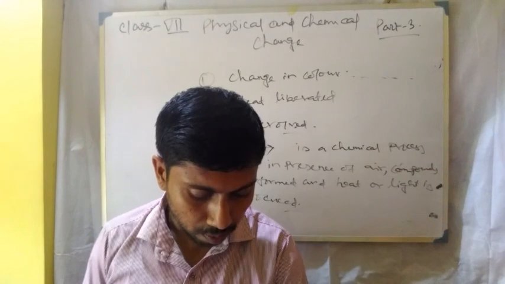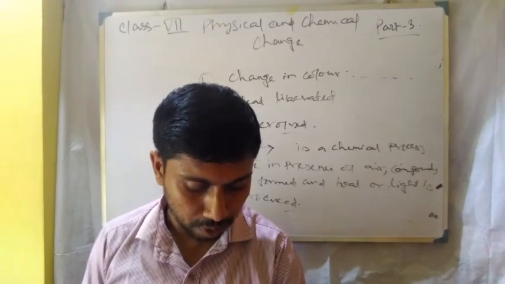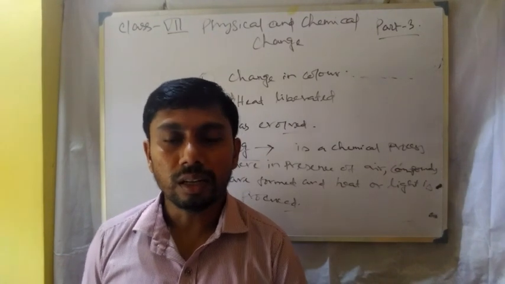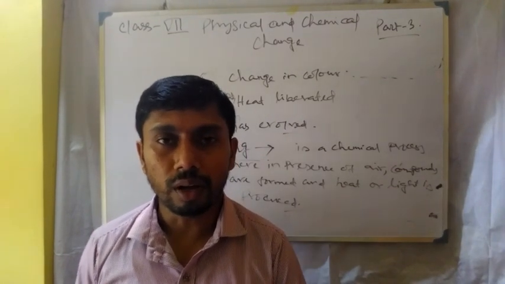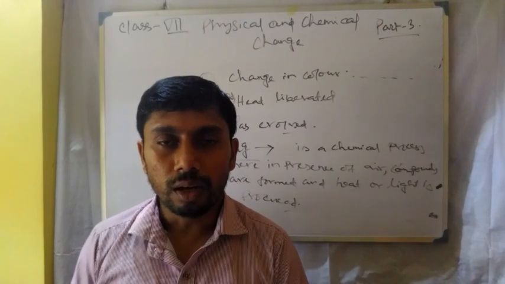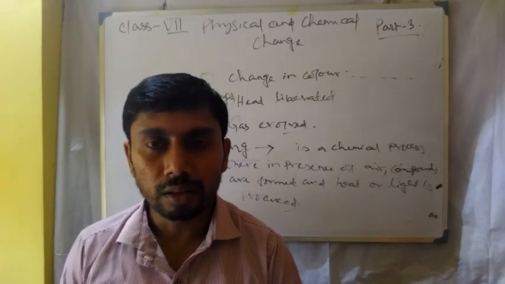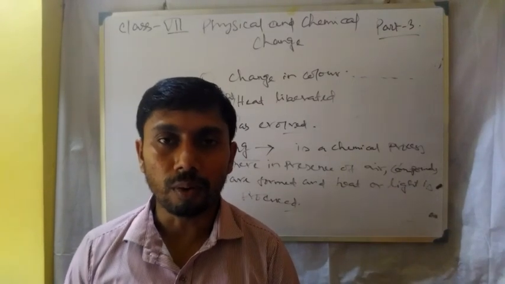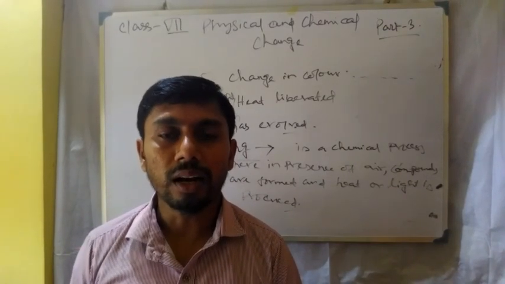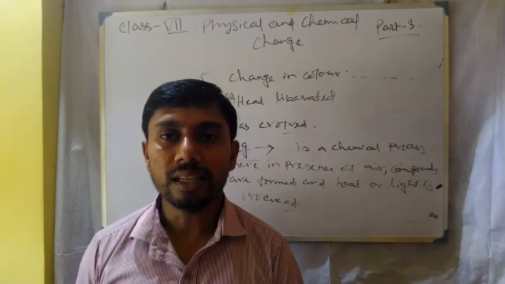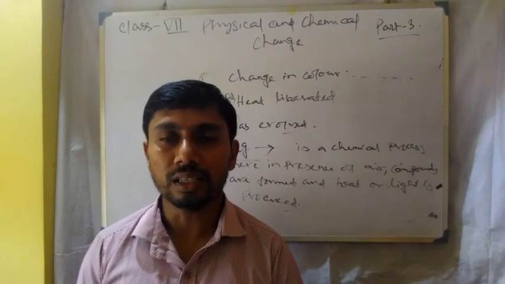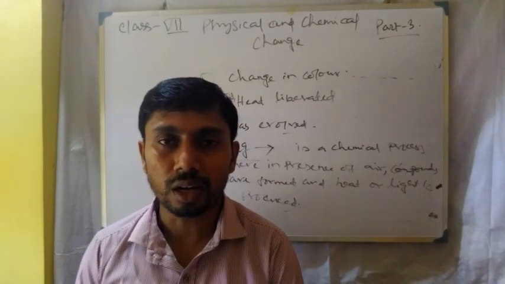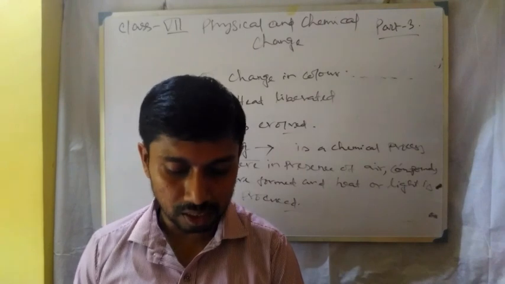Next one, formation of brown color in the slice of an apple or potato is also a chemical change. Here, when we cut a piece of apple or a potato, then in presence of air, an oxide or some compounds are formed, due to which the color is changed. As told in the basic characteristics, change in color is observed, so it is a chemical change.